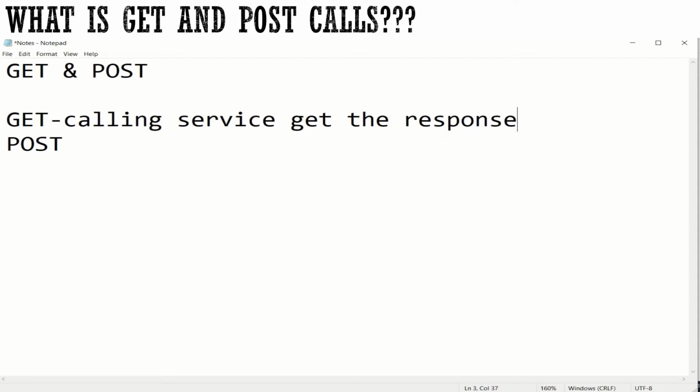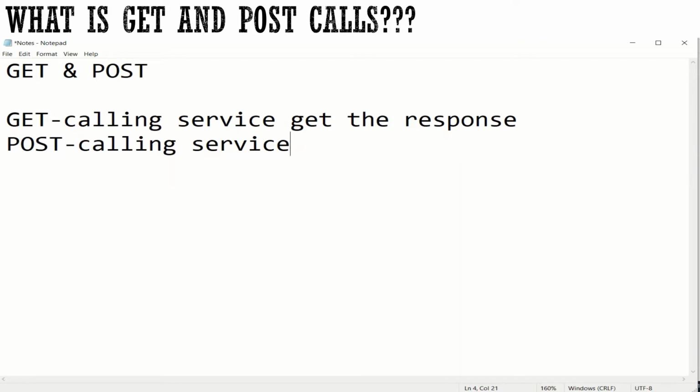But post, here also calling the service is the same, but in the service call we are passing some data.